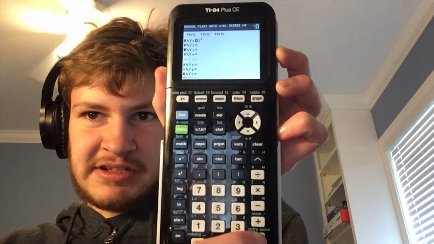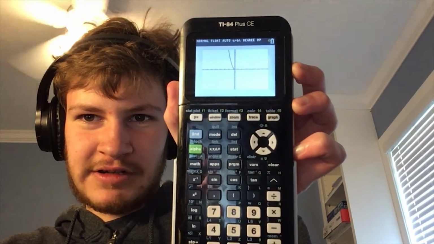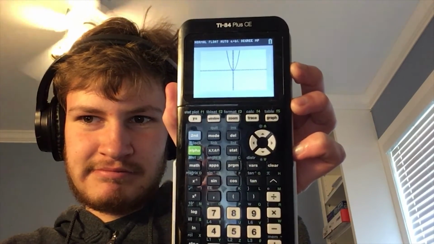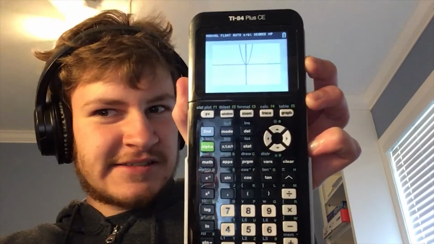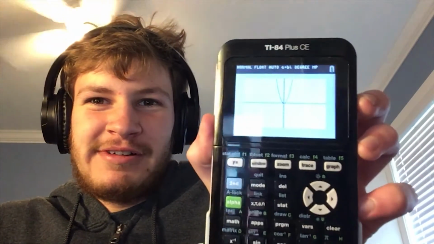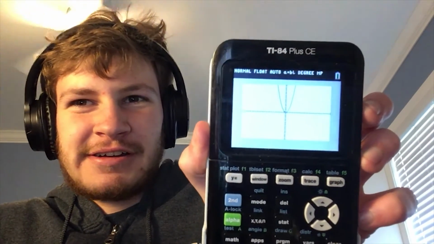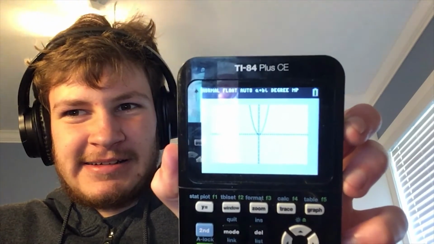Then press the enter button, graph, and wait. Ta-da! It's pretty simple, despite how complex it seems. Surprising, honestly.